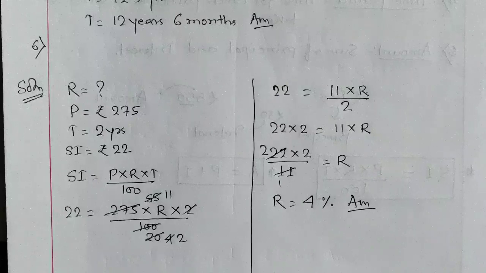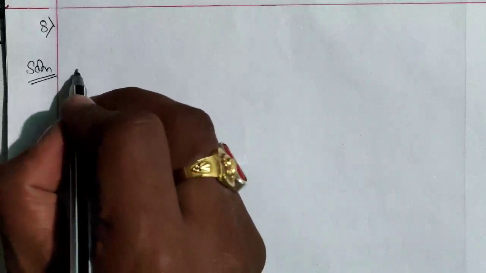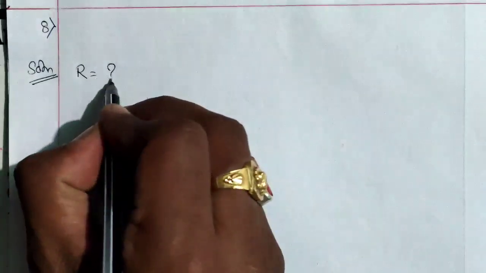Now we will be moving on and solving our question number 8. Question number 7 you have to solve on your own, and for this video question number 8 will be the last question, and in the next video we will be solving from question number 9. So let's see question number 8. Question number 8 is saying, what is the rate of interest? It means the question is asking about rate.